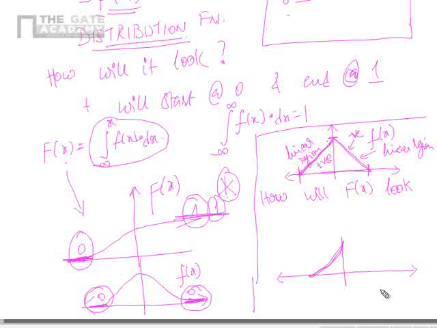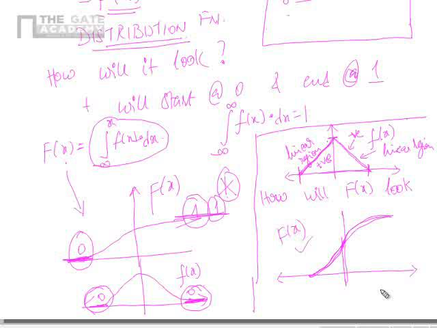If you integrate x, you will get x square. So that is like a parabola. It will be something like this. Similarly, this is like the other function, the other side. If you integrate this, you will get the parabola on the other side. So you will get something like this. Correct. So this is how your capital F of x will look.